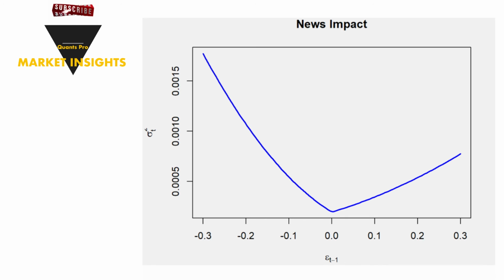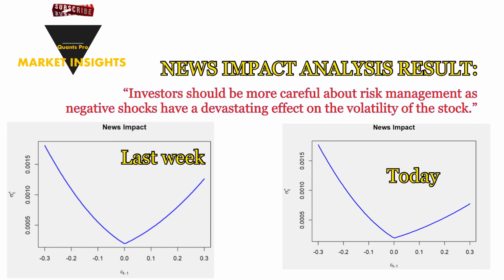When this chart is carefully examined, the effect of negative news on volatility is stronger. For comparison, let's examine the current state of the news impact versus last week. When the two charts are examined carefully, it can be easily understood that the news effect for the stock remained the same as last week. This indicates that the impact of negative shocks on stock volatility did not change significantly over the past week.